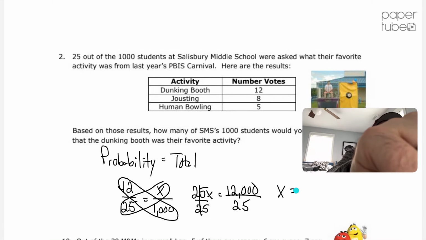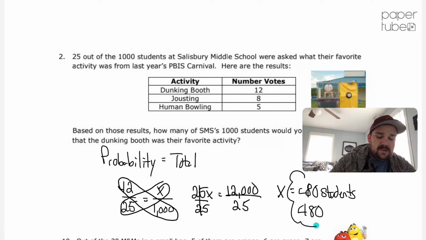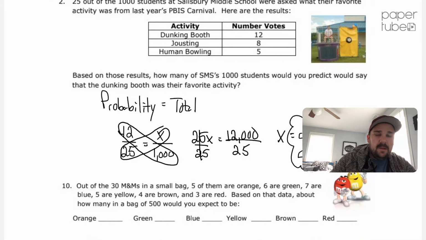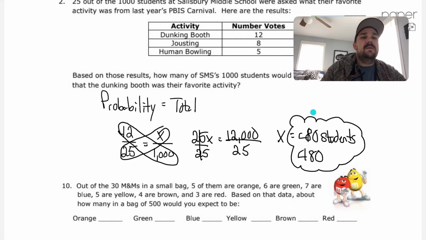let me move my picture out of the way here for a second, 480 students. Write that a little neater. So 480 students would say out of the 1,000 that the dunking booth is their favorite activity.